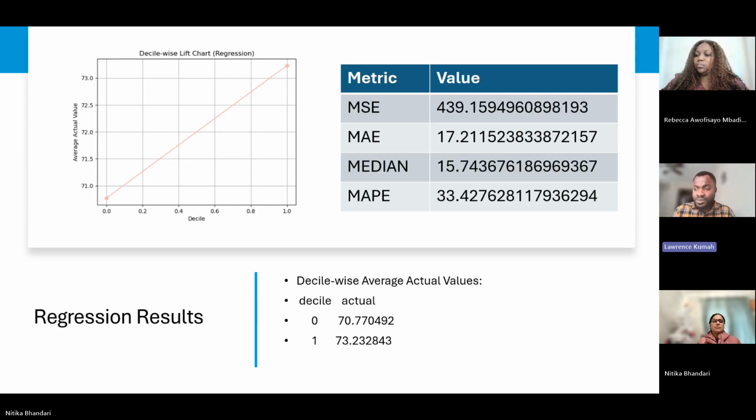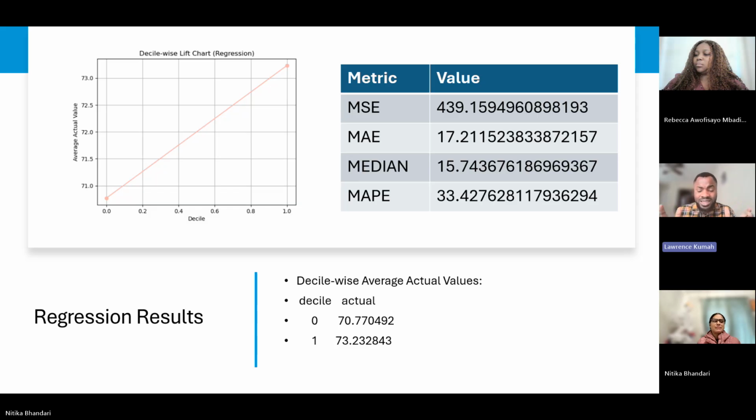So for the regression results, here are the results generated from our regression model. One of the most important parts of our evaluation was analyzing the deciles' average actual survival months. This means we grouped predictions into 10 equal-sized deciles and then looked at how many months patients actually survived in each group. For example, in the top two deciles, the average survival months were 70 to 80 months. Lower deciles showed progressively shorter survival months.